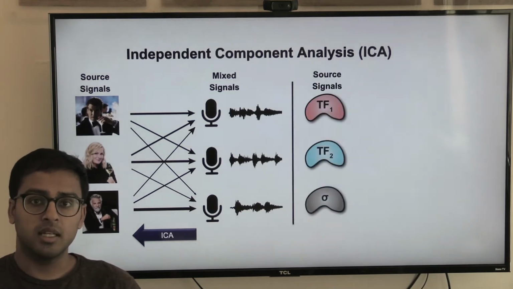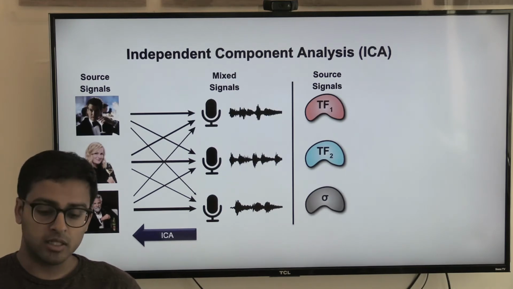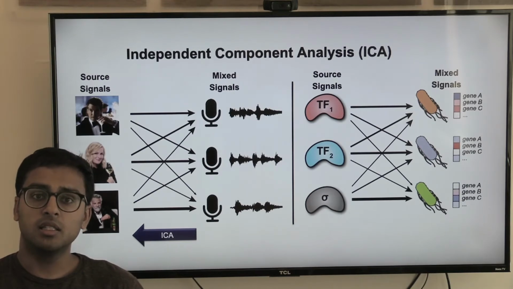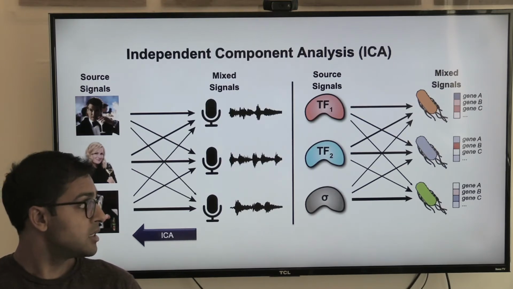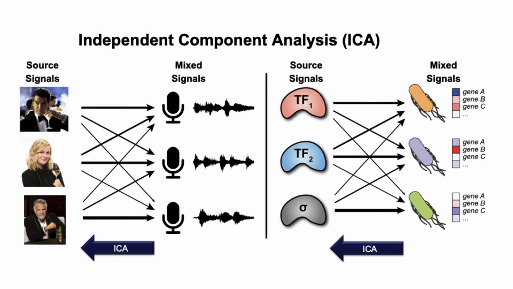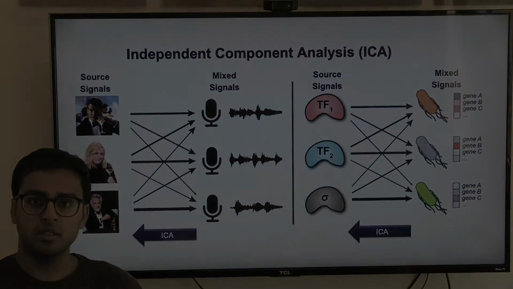In the biological context, instead of in a room, you're in a cell, and instead of speakers, there are transcription factors and other transcriptional regulators that are sending signals across the genome. So we measured these signals using RNA-seq or expression profiling. And our hypothesis was, if we get enough expression profiles for enough diverse conditions, can we actually use ICA to get back the transcription factors and how they affect the global gene expression? And not only that, but also what is the volume or the activity of these transcription factors in each of these experimental conditions?